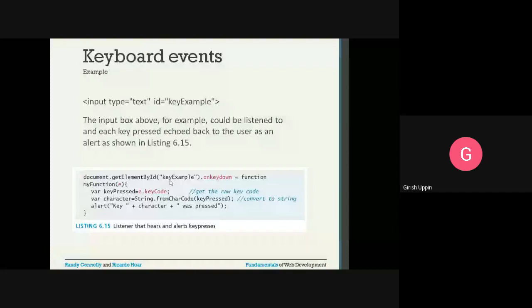On this element object I am using onkeydown, and I'm setting the function here. So this function will be called, myFunction, and I'm passing the event object. And what is the event object? The onkeydown event is the event object. This is passed here.